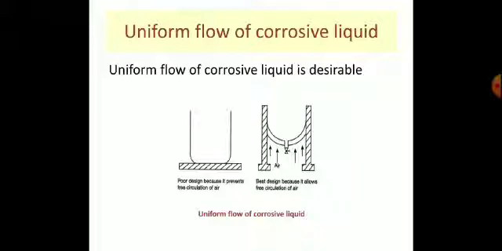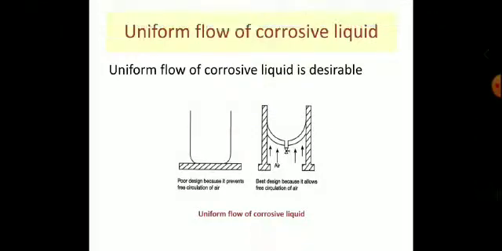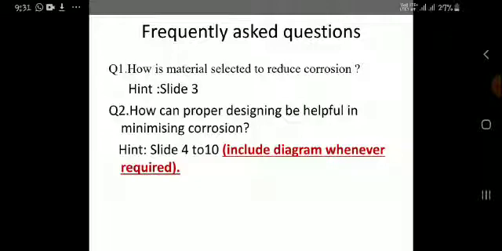So a concentration gradient is formed, and thus to minimize the corrosion, the design is molded in the second type where the corrosive liquid can flow uniformly, and thus the corrosion can be prevented.